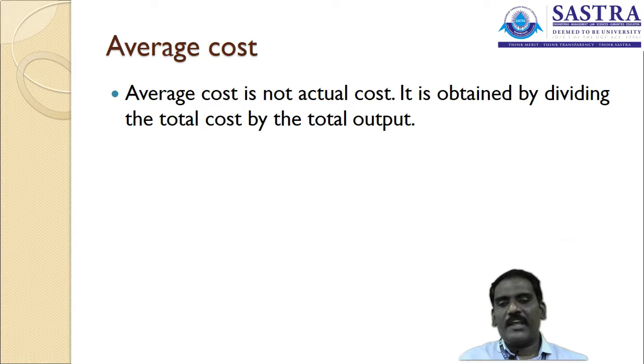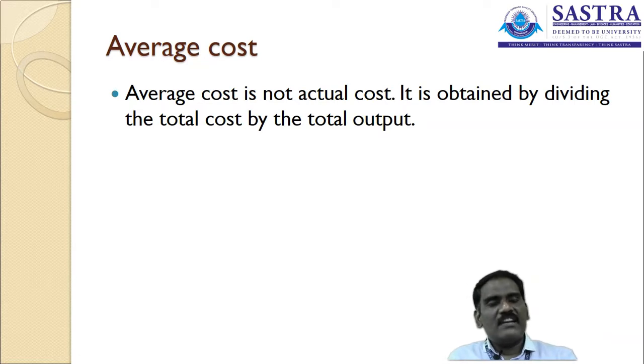Average cost is not the actual cost. It is the cost divided by its output. With a different period of time, we are manufacturing the same product in different periods of time. For a period of time, we are going to pay a different cost.